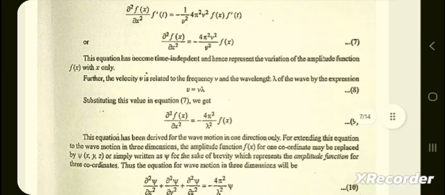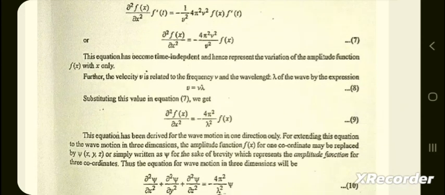This equation has become time independent and hence represents the variation of the amplitude function f(x) with x only.